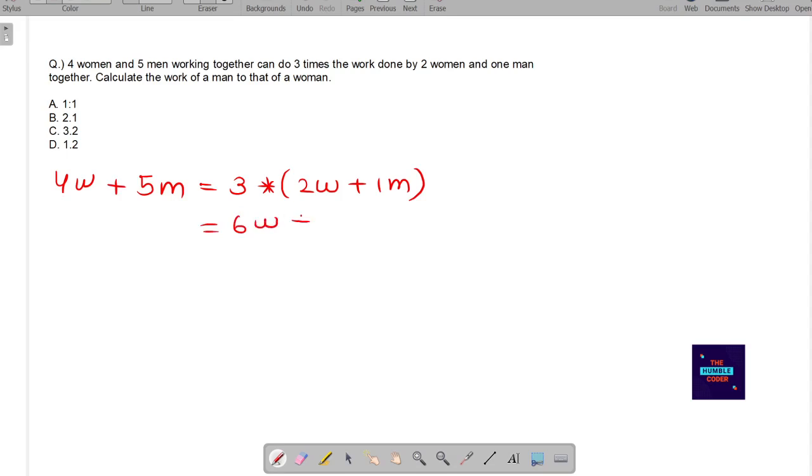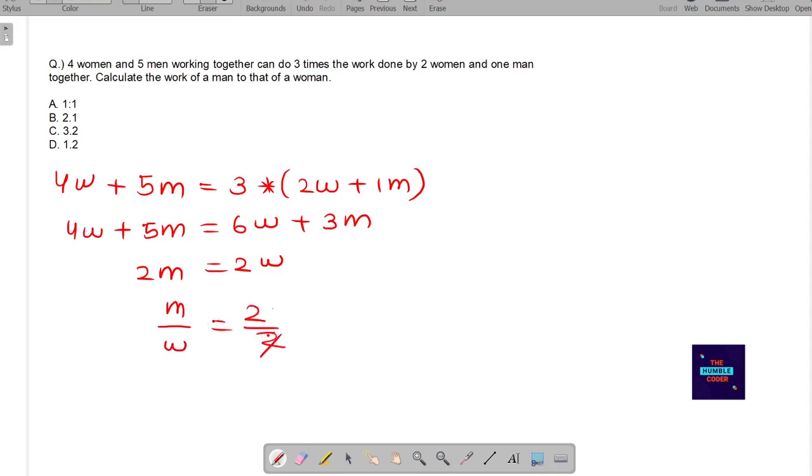So six women and three men, and four women and five men. When we subtract 4 from 6, we get 2 women, and 5 minus 3, we get 2 men. So now the ratio we have to find is the work of a man to a woman, that is man divided by woman, which equals 2 by 2. So it will be 1:1. So the correct answer for this question will be A.